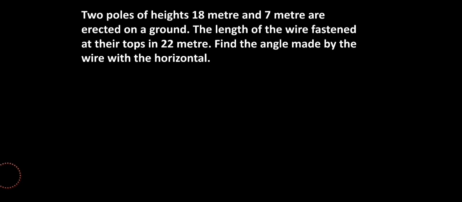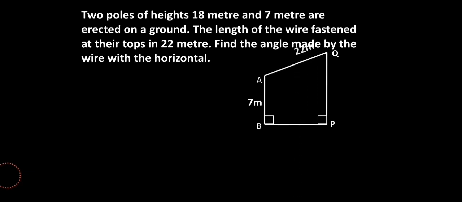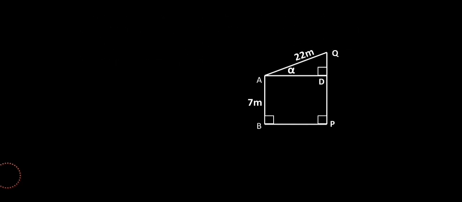the horizontal, okay? So as per our question, consider two poles AB and PQ separated by a width of road BP. The height of AB is 7 meter, and the wire is tied. AQ is the wire, that is 22 meter, and we need to consider one horizontal line also, so that the angle is made. That horizontal is nothing but AD, correct? And we need to find the angle alpha, that is angle QAD, the angle made by the wire with the horizontal, correct? Yes. Now the first step is to mention the details as per the question.